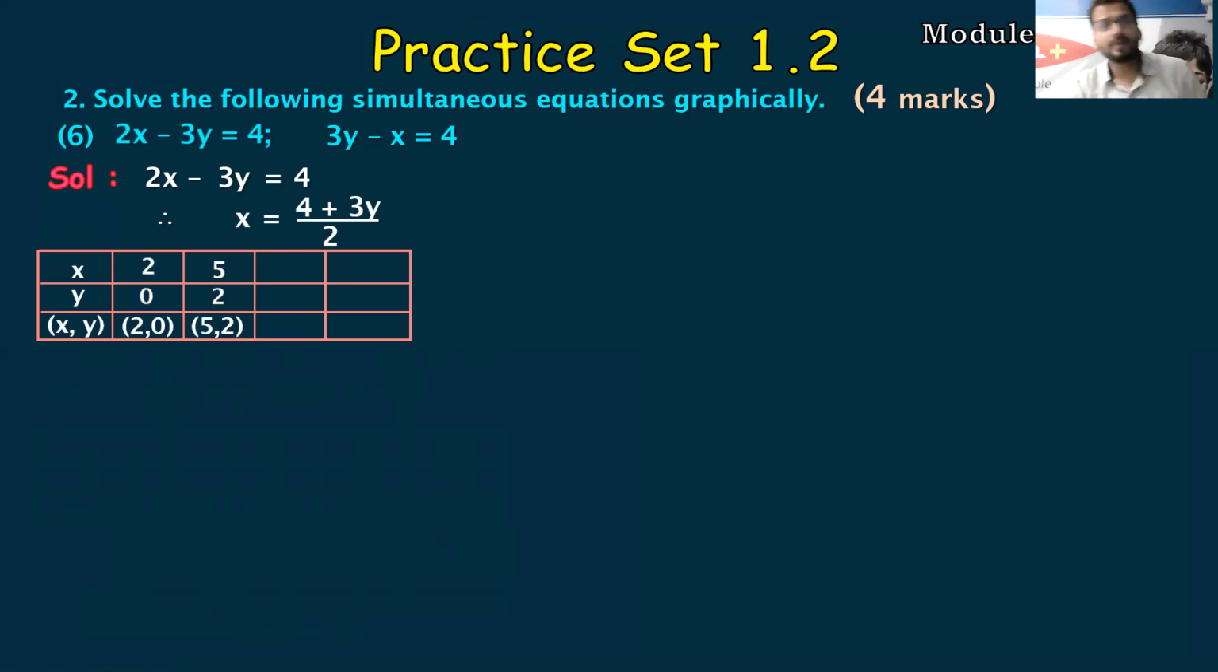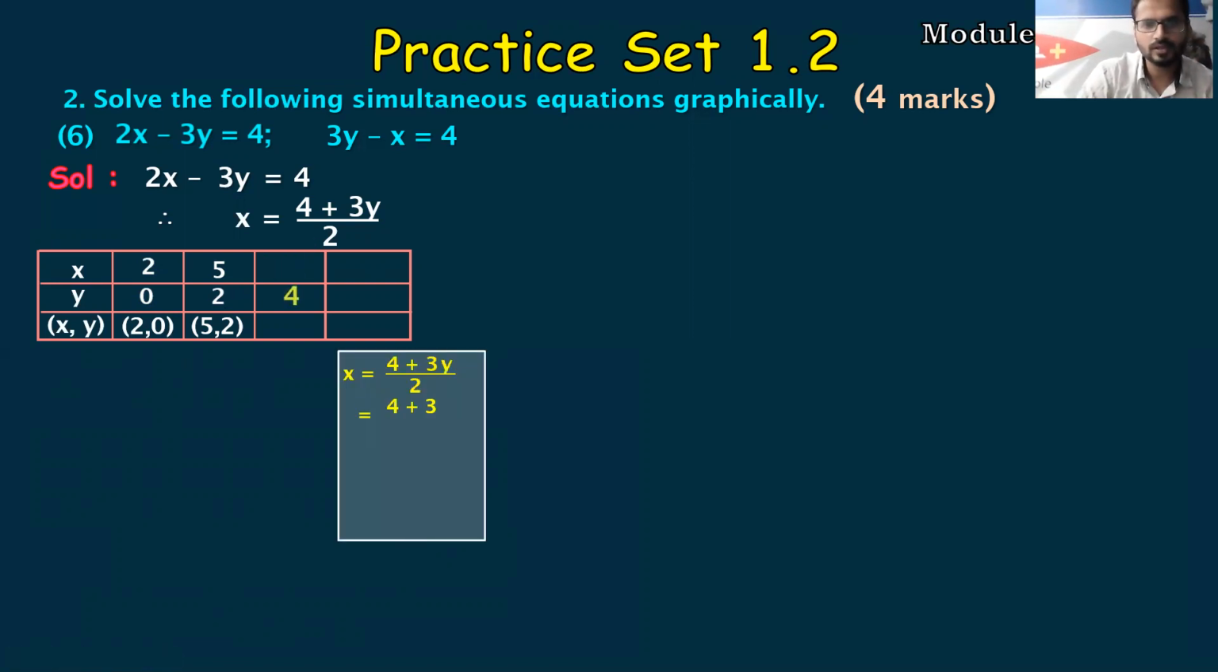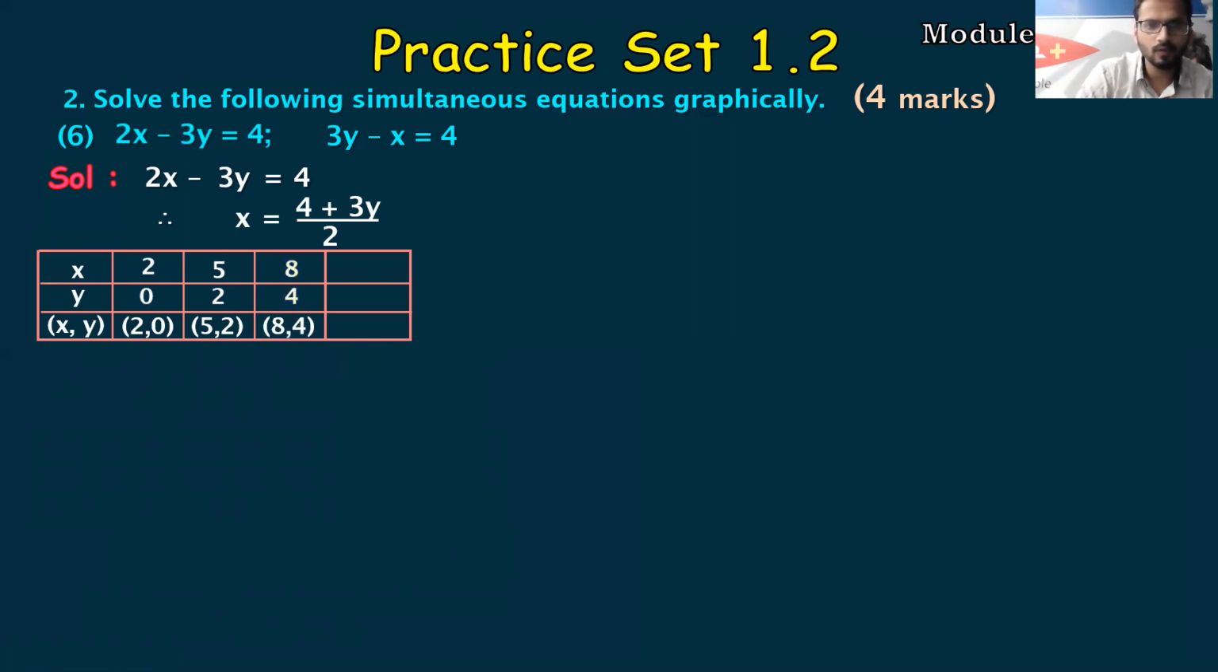Next value, what will you be taking? Assumed value, whatever was the latest assumed value. It was 2 plus the denominator. 2 plus 2 is 4. So let's do this calculation. 4 plus 3 into 3 4s are 12. So we'll get 16 by 2, which is nothing but 8. So we'll write 8 by 8 comma 4.